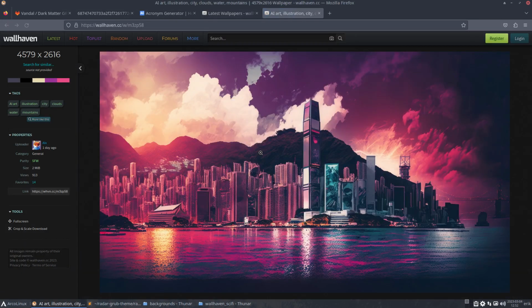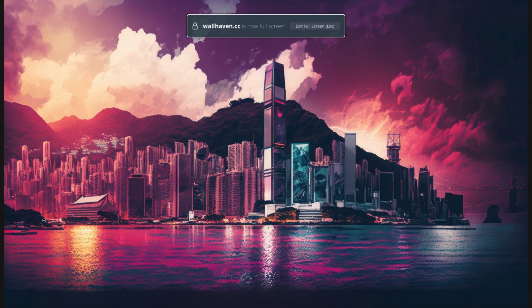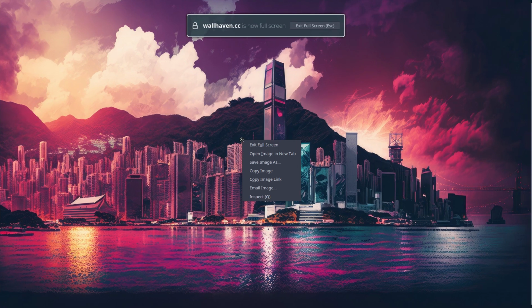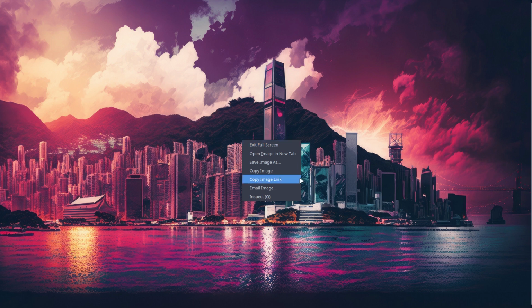That's a nice one. Who knows? Size? Size. Ooh, look at the size. Okay, cool. Download button. Crop and scale. No. Full screen is this. It's a little bit blurry, but I kind of like that. Remember, it's GRUB. It's never gonna be sharp.